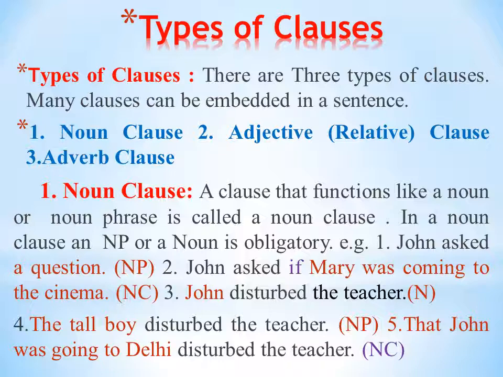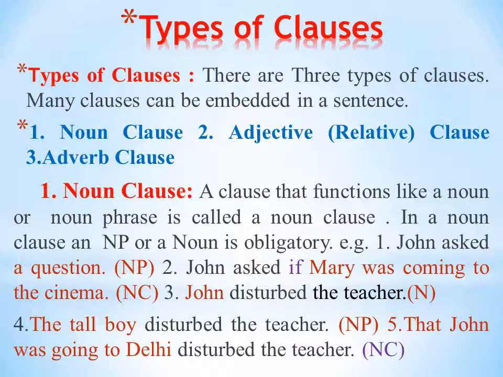John asked is a dependent clause. John asked if, dependent clause, and Mary was coming to the cinema is an independent clause. It is a main clause or independent clause. It has its own meaning. Though we remove John asked if from this sentence, this clause has no meaning at all. But Mary was coming to the cinema is an independent clause. It may become a sentence.